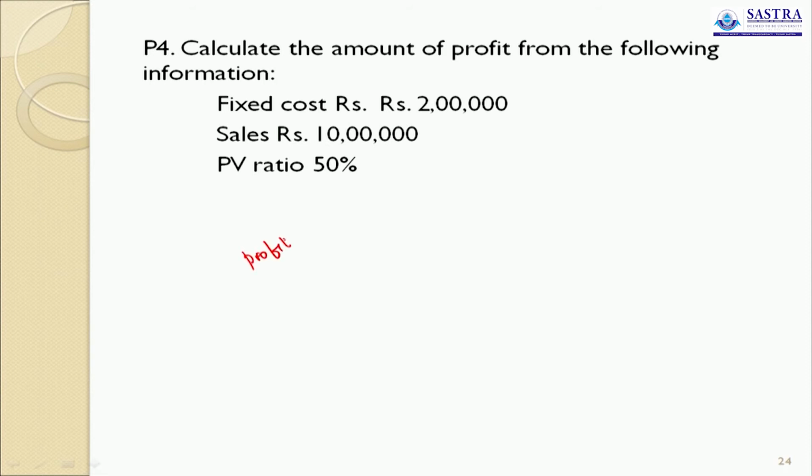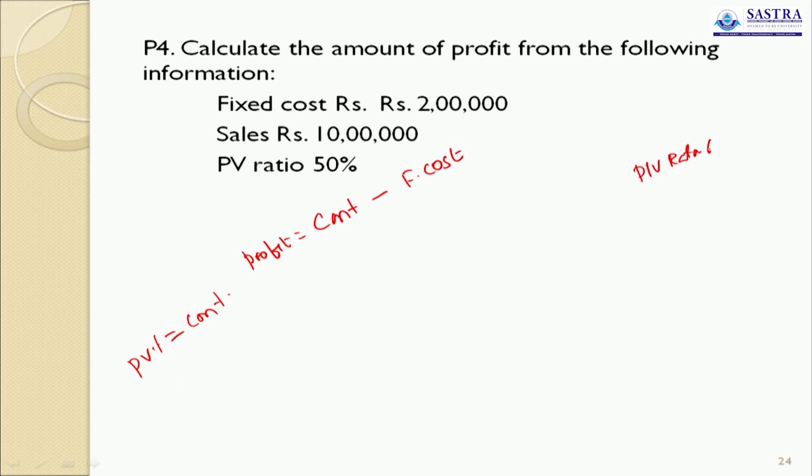Profit equals contribution minus fixed cost. What is contribution? Here you have to keep in mind that contribution in terms of percentage is called PV ratio.